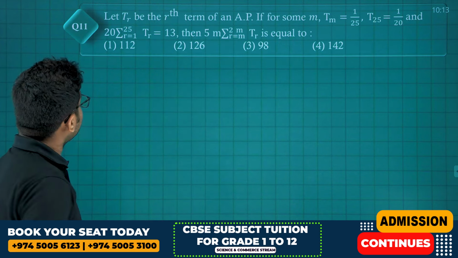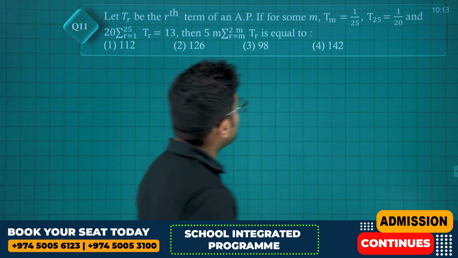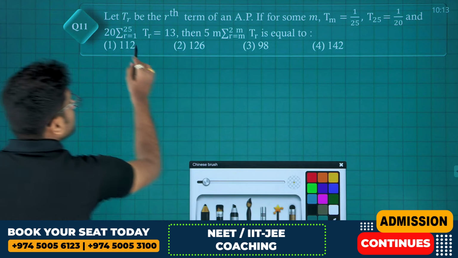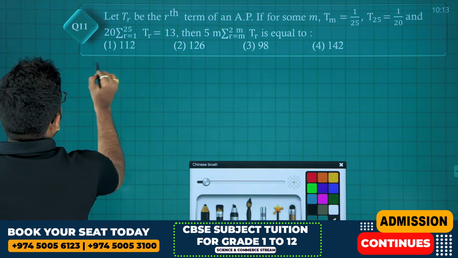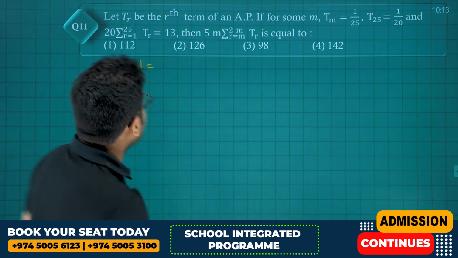Next question. Tr be the rth term of an AP, if for some m, Tm is equals to 1 by 25, T25 is 1 by 20. What is T25? T25 is nothing but a plus 24d is equals to 1 by 20.